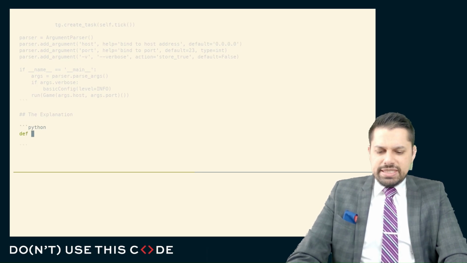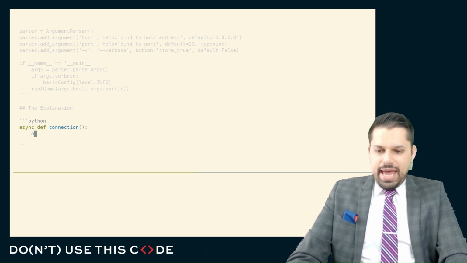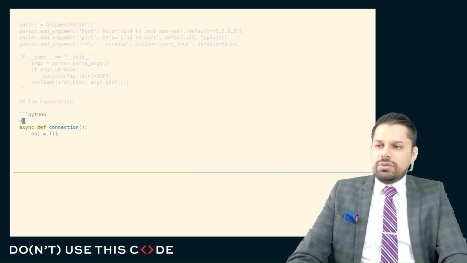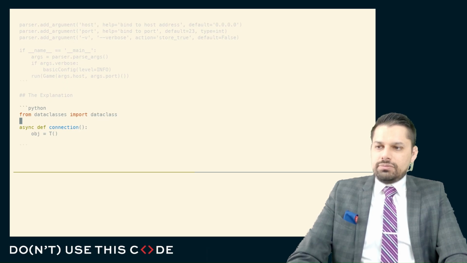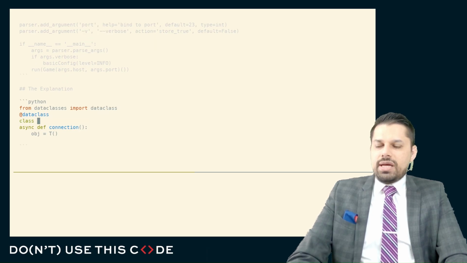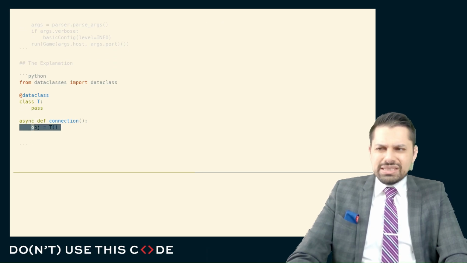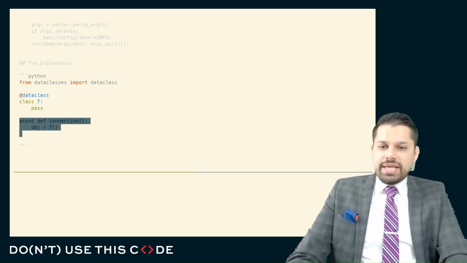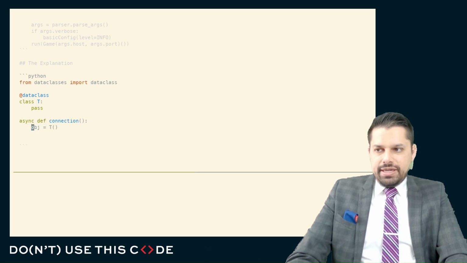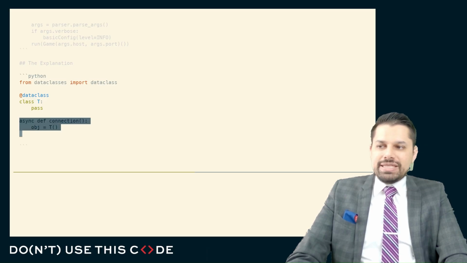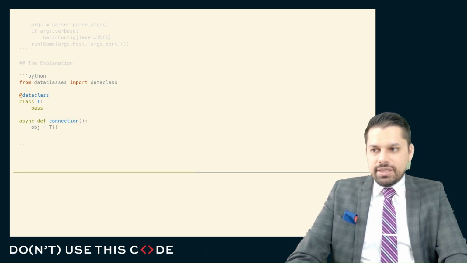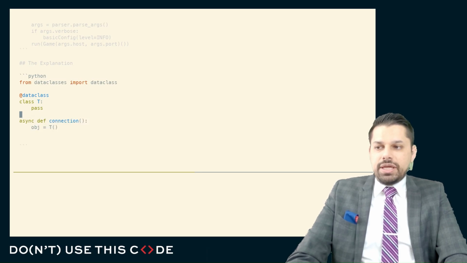And so just to sketch out this example, we had some async def. And in this, we created an instance of some object. So we had some class here, and we had created an instance of this object. What is the lifetime of this piece of data? Well, clearly, as long as the only thing that ever refers to this data are variables inside the scope of this asynchronous task, then the lifetime is the lifetime of this asynchronous task.